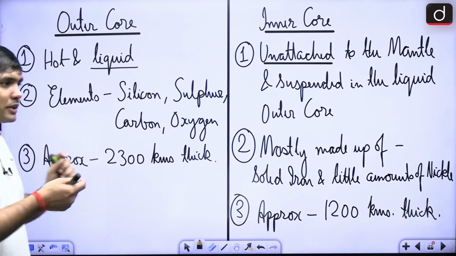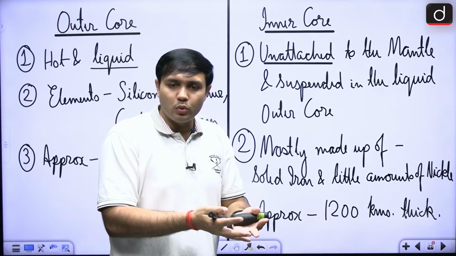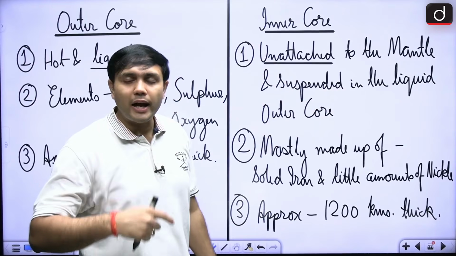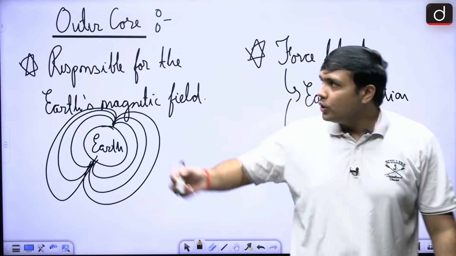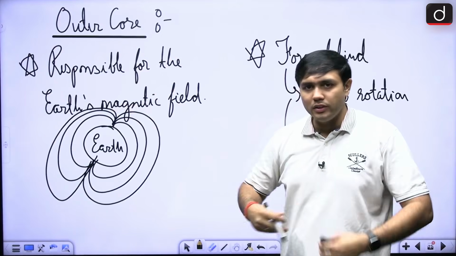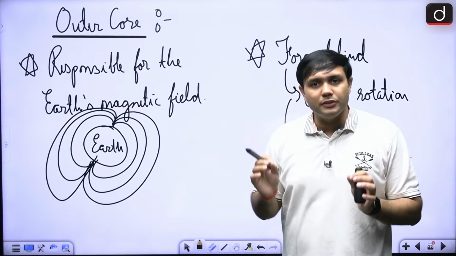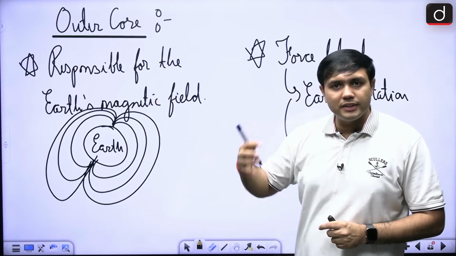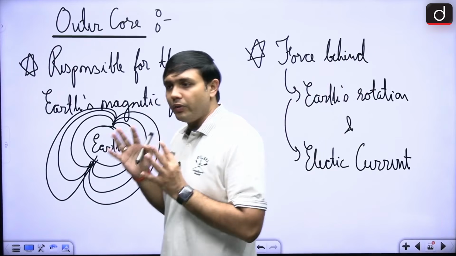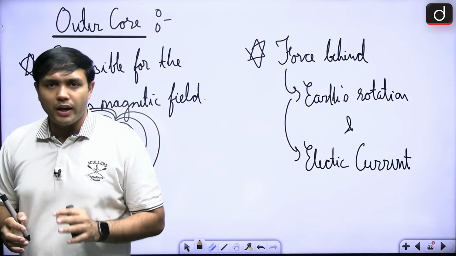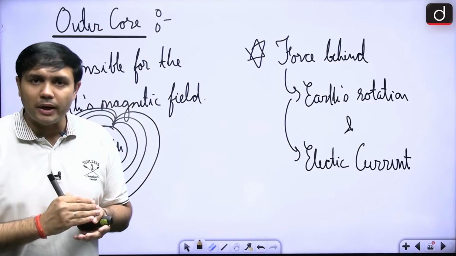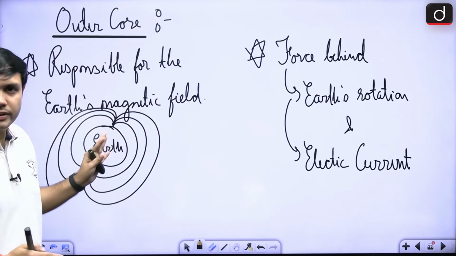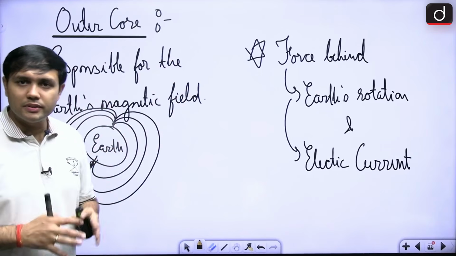Now, the next important aspect is that there is a liquid outer core, so this solid inner core is suspended in this liquid outer core, right? And what will be the effect that it will have? The outer core is responsible for the Earth's magnetic field, and that is very important because of its liquid character. We see that the Earth has its own magnetic field, which has a very direct effect around us. I'm hoping you understand that this magnetic field is very important for our own security and safety. It is this magnetic field that allows life to sustain on Earth, right?